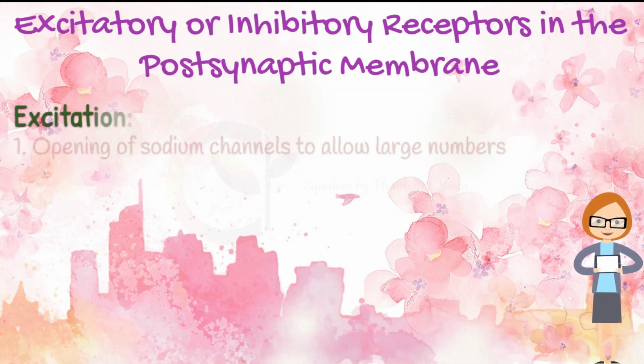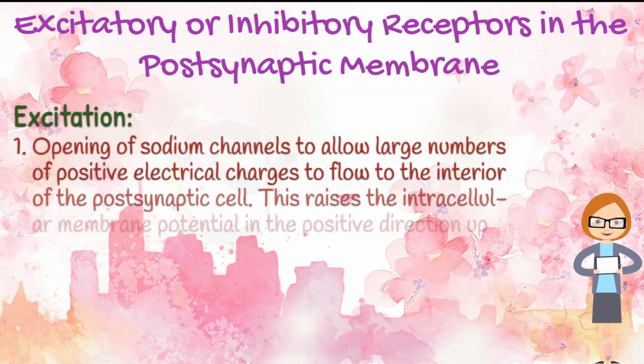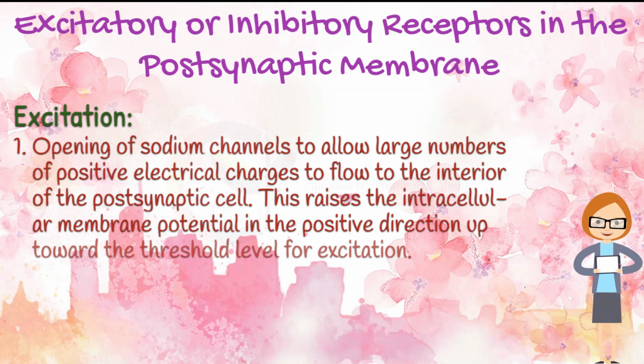Different molecular and membrane mechanisms used by the different receptors to cause excitation include opening of sodium channels to allow large numbers of positive electrical charges to flow to the interior of the postsynaptic cell. This raises the intracellular membrane potential in the positive direction, up toward the threshold level for excitation. It is by far the most widely used means for causing excitation.